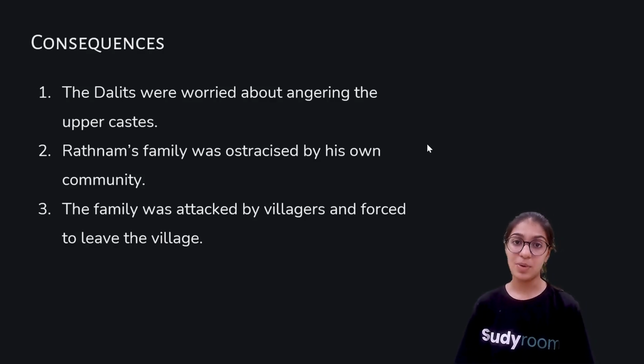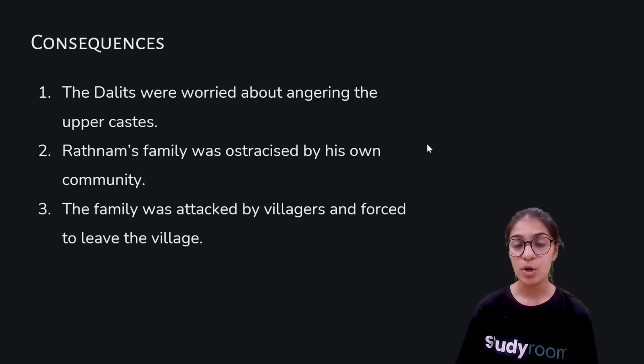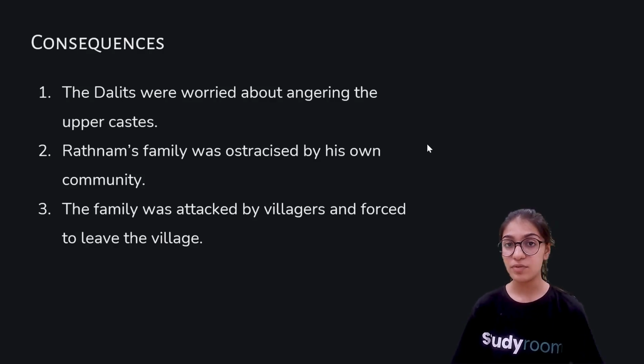They either used to work as a domestic worker in their house, or they used to work on their lands as farmers or tenants. So they used to work under them, and they were afraid that if they raised their voice against them, they might be asked to leave the job, or be evicted from the job. And if they were evicted, there would have been no other place for them to go. They wouldn't be able to earn a livelihood if they raised their voice. So they were afraid, and that is why they did not support Ratnam, their own son, in front of the majority community, right? And Ratnam's family was ostracized by his own community.